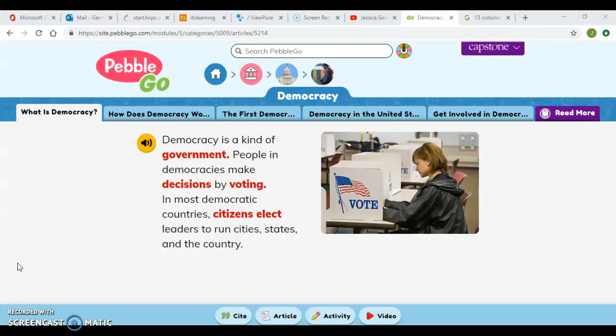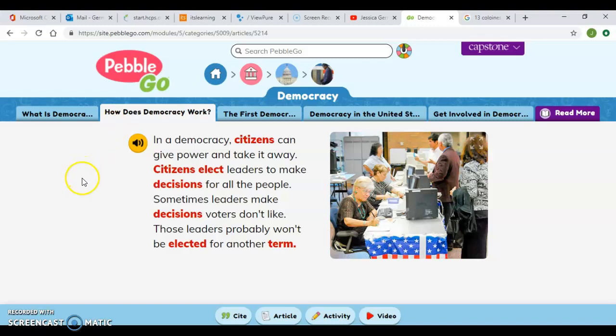Democracy is a kind of government. People in democracies make decisions by voting. In most democratic countries, citizens elect leaders to run cities, states, and the country. How does democracy work? In a democracy, citizens can give power and take it away. Citizens elect leaders to make decisions for all the people. Sometimes leaders make decisions voters don't like. Those leaders probably won't be elected for another term.